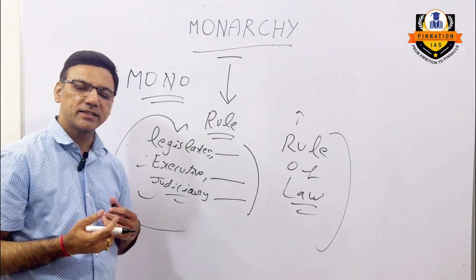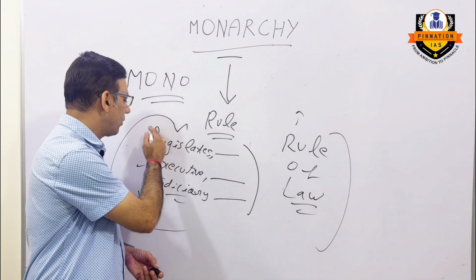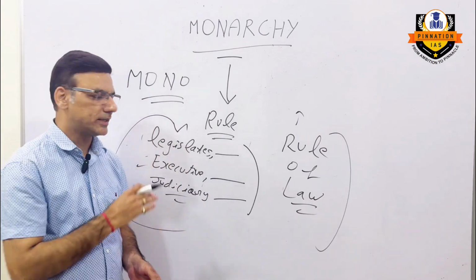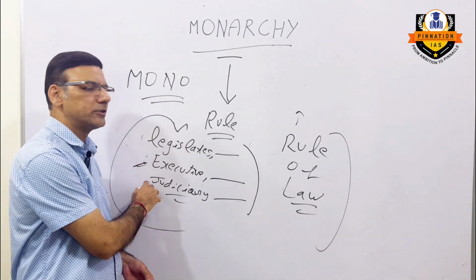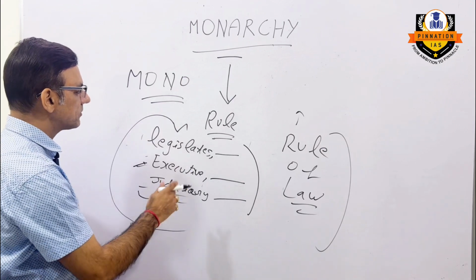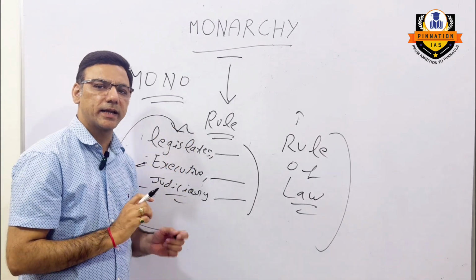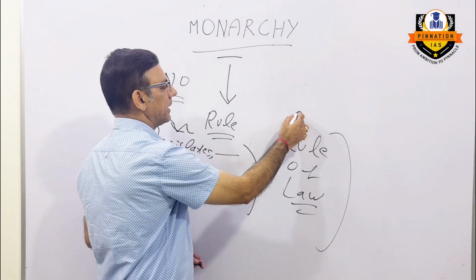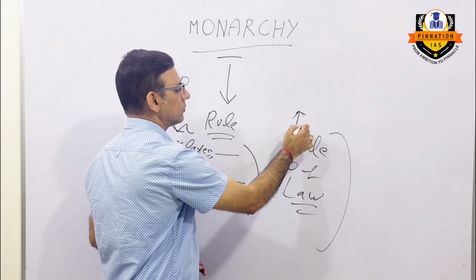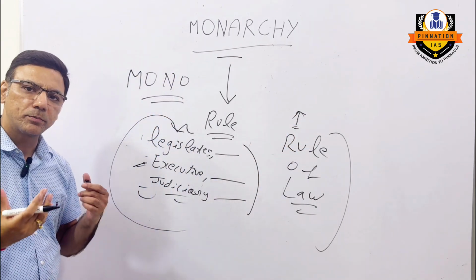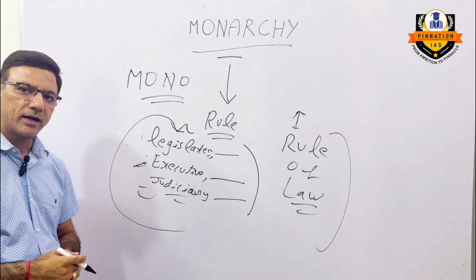Like as we can say in our country, these three organs of the state are separate. Legislature is separate, executive is separate, judiciary is separate, right? But in case of monarchy, all these three organs are under one person, that is the king. So now, what happens? Because in case of monarchy, there is no rule of law, what happens to the people who are living under such regime?